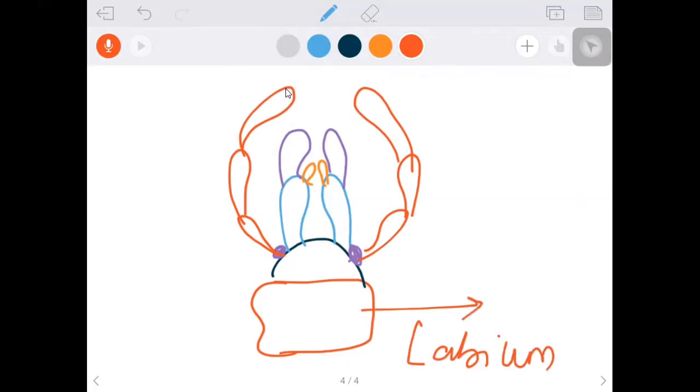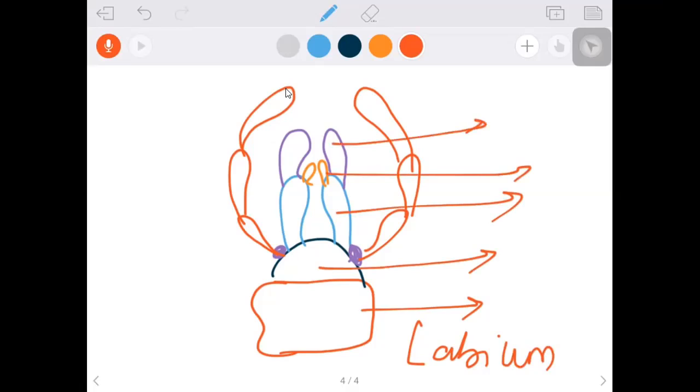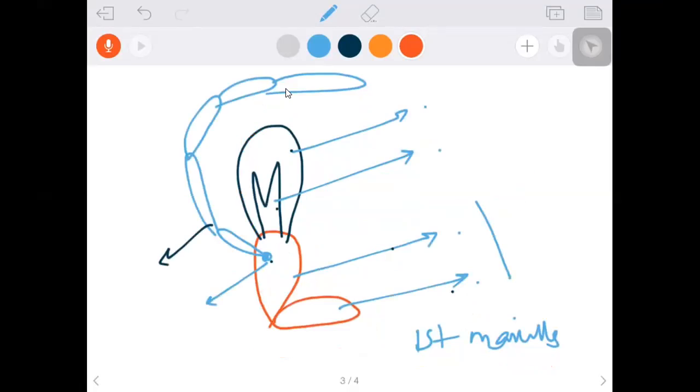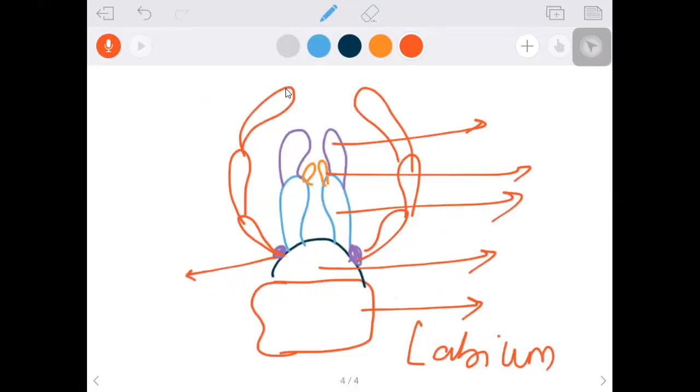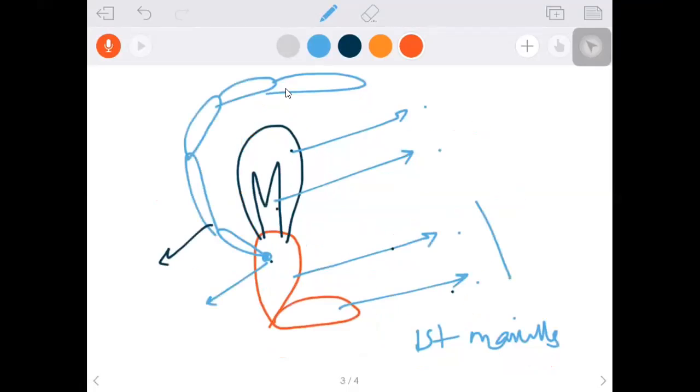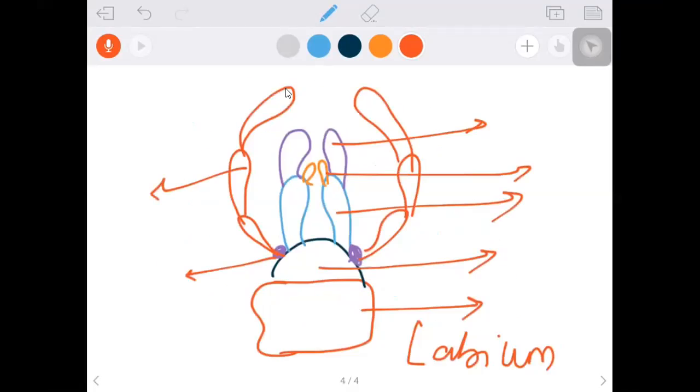So submentum, mentum, prementum, glossae, paraglossae, palpiger. Earlier in maxillae that was palpifer; now this is palpiger. Then the three-segmented labial palp. Earlier in maxillae, the five-segmented maxillary palp is present; now this is the three-segmented labial palp. So you need to do this kind of practice.